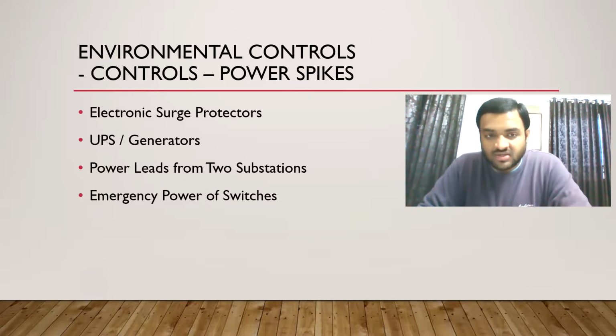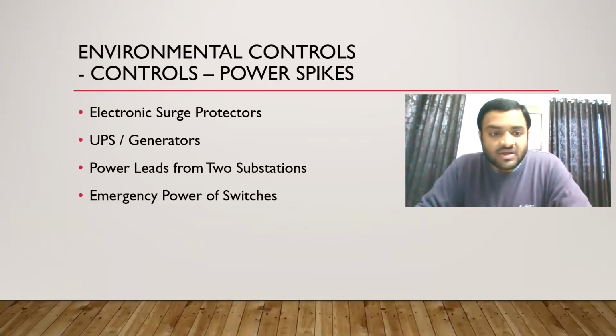That is what electronic surge protectors do. They are basically devices we install. For example, for our TVs, we will buy one device. So whatever power spike there is, our TV will not shut down the way it was shutting down before.